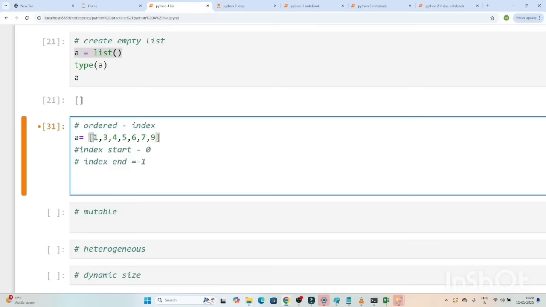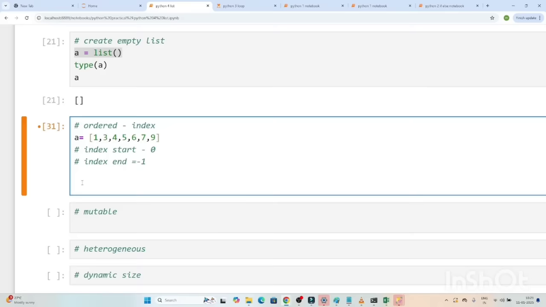If you want to access an element, whatever is stored is stored in an ordered format, and with the help of the index we can access it. Index starts with 0: this is the 0 index, this is the first index, this is the second index, this is the third index. So you have to count like this. Index starts with 0, that you have to remember.